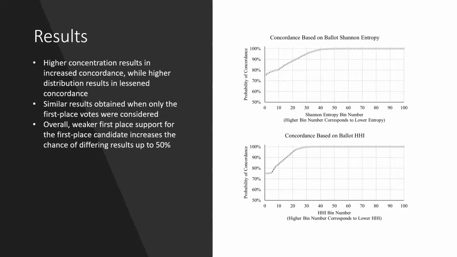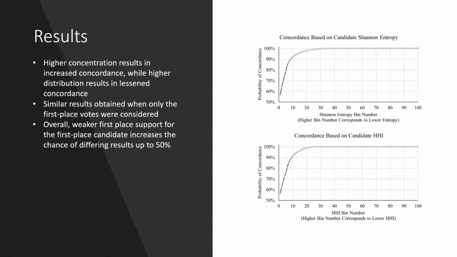And if we want to just consider people's first choice candidates, and how often the concentration of first choice votes results in a different outcome, we can actually see here that over 60% of the time at high values of discordance, we'll see different results between the two systems, because these voters are now so spread out that we practically have even numbers among all the different candidates for first place support. So it gets pretty close to a coin flip.